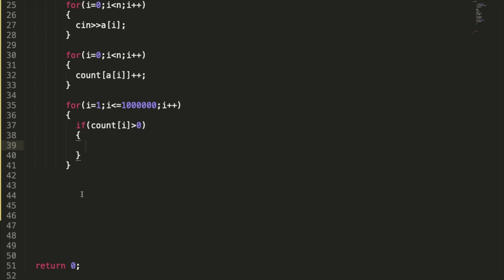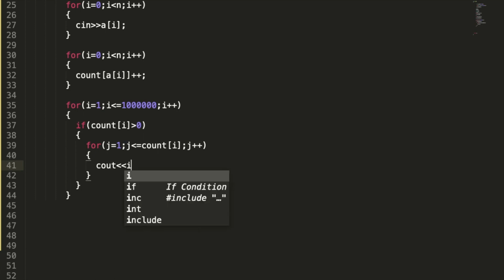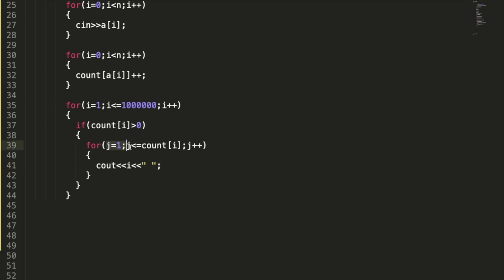Since we are increasing i from lowest to highest, we will have the lowest element first and then the highest element. So we will print with j equals 1, j less than or equal to count of i, j plus plus, cout i. Since we have to print i up to the count of i, this is what we are going to print.